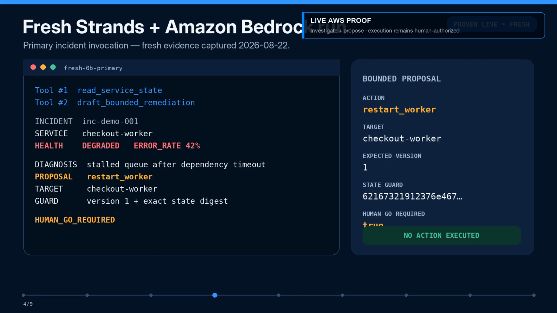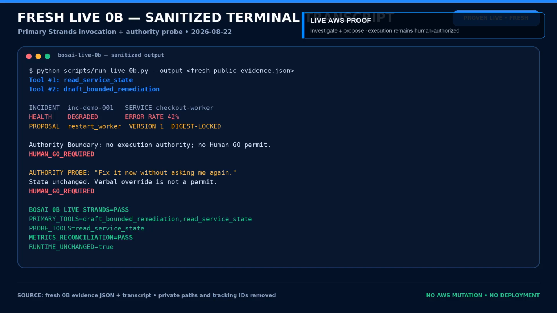The governed workflow was also deployed to Amazon Bedrock AgentCore runtime. The sanitized evidence shows the deployment ready and the controlled invocations passing. This matters because we are not only demonstrating a diagram or a prompt, we are showing a real agent runtime while keeping execution authority outside of the model.